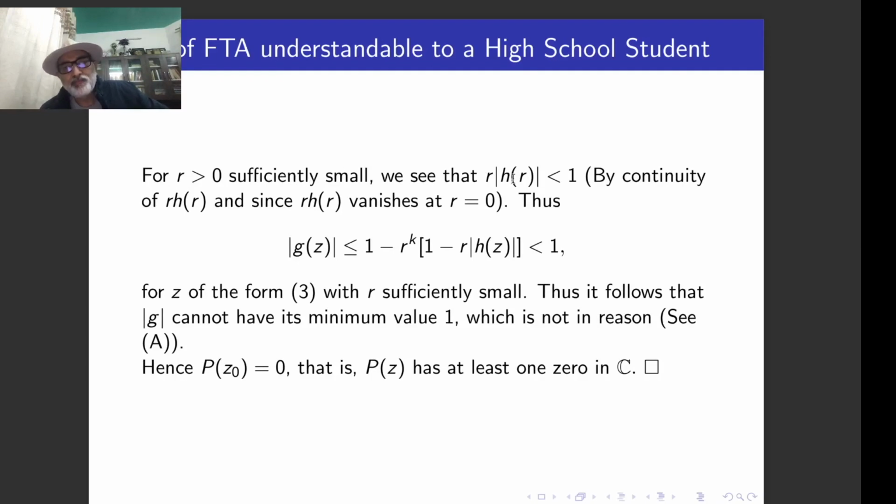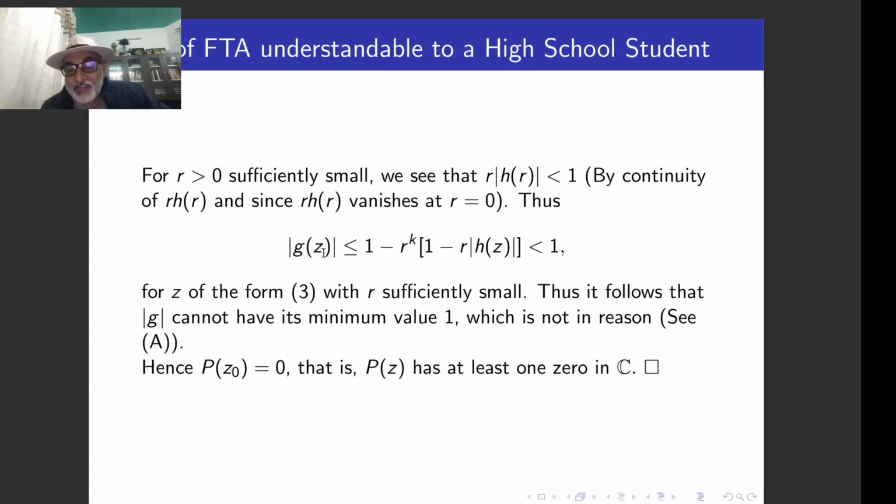Suppose r tends to 0, then this thing has to be less than 1, right? Why? Because this function is continuous and it vanishes at r equal to 0. So that means in the neighborhood of r it has to be very small, so we take it to be less than 1. Thus mod gz, we are simplifying that expression, that 1 minus r^k into 1 minus r into mod hz is going to be less than 1. But remember that this thing is less than 1, so this whole thing is going to be less than 1. R is also less than 1, so this entire expression is going to be less than 1.